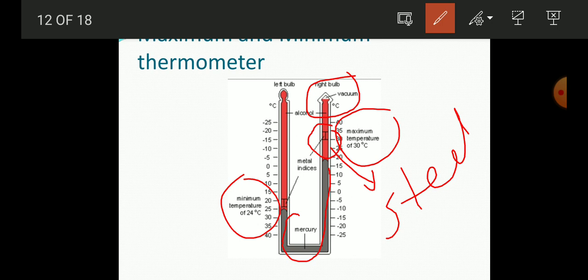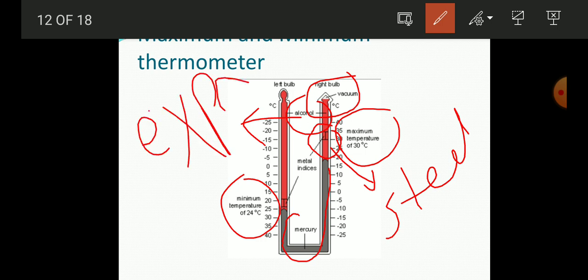So whenever the temperature rises, the alcohol will expand. Alcohol expands easily when the temperature rises. As the expansion is happening here, the mercury column will also move. So the mercury column is moving, and in the same way, the metal indices that are present in the alcohol are also moving up and down, and this will show the temperature.